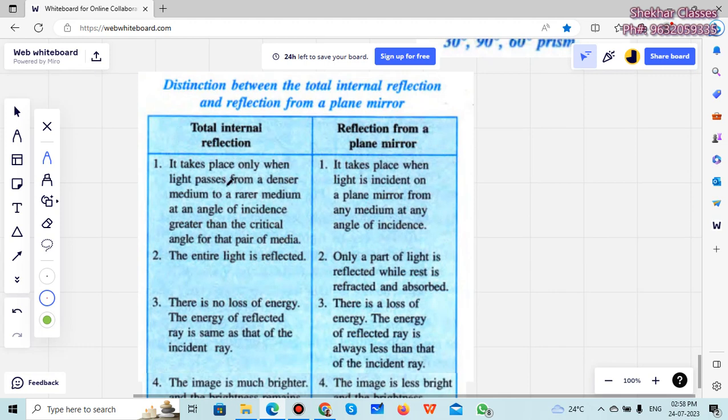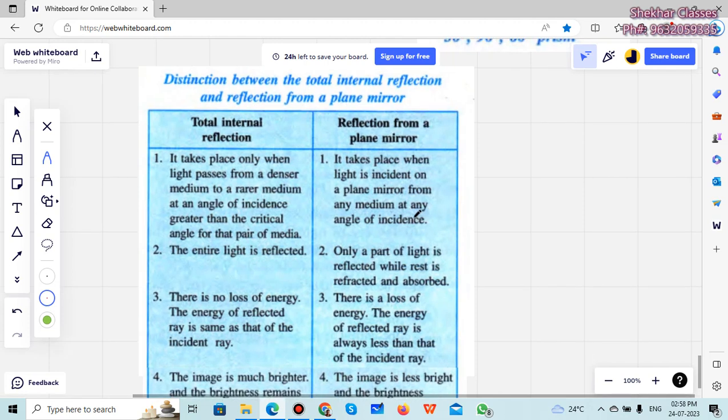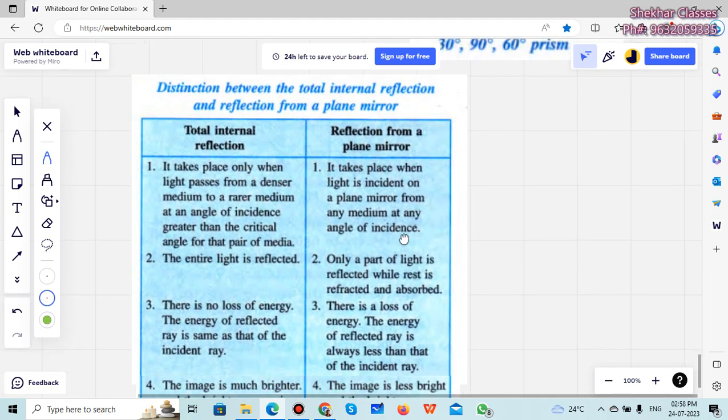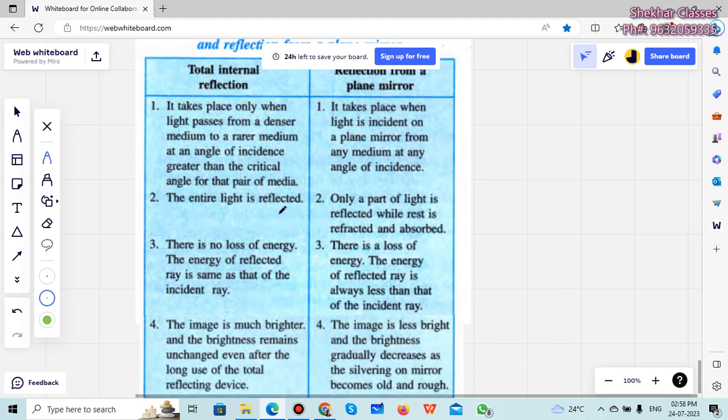Remember, total internal reflection happens in glass, a denser medium here. It takes place only when the light passes from denser medium to rarer medium, remember, and that too at an angle of incidence greater than the critical angle. I have mentioned that earlier. Reflection from a plane mirror takes place when light is incident on the mirror from any medium or at any angle. Okay, you know that. Entire light is reflected.